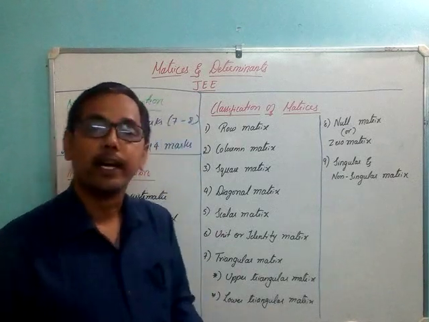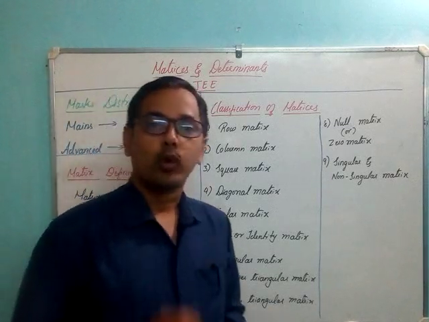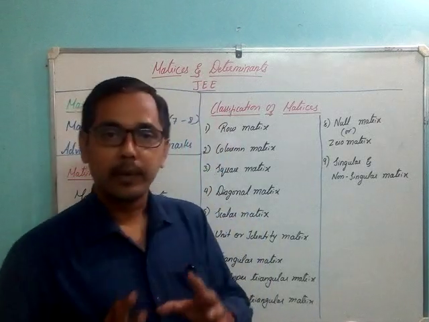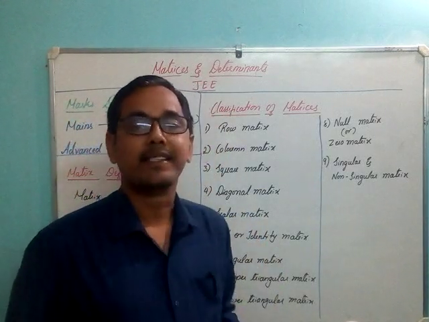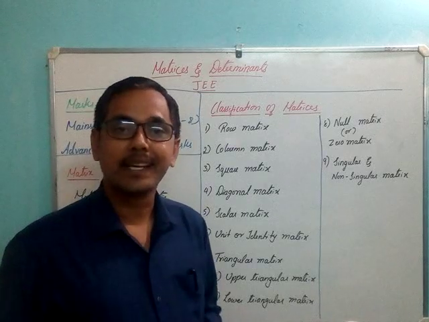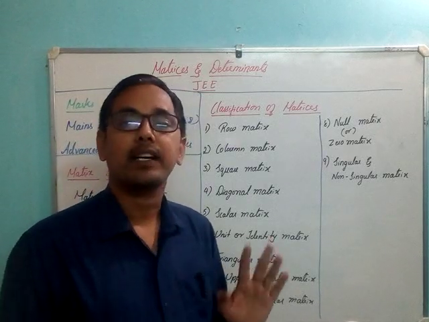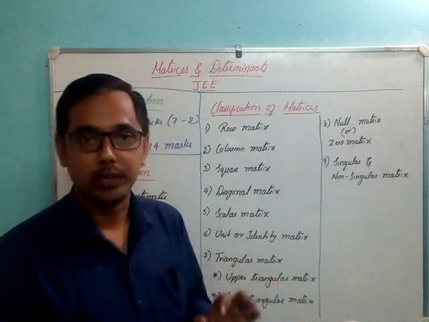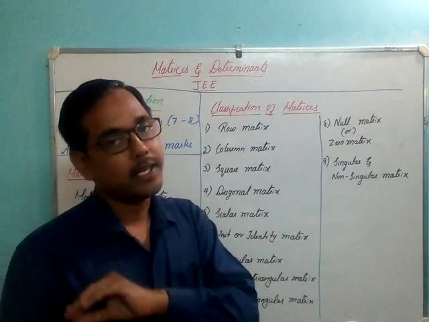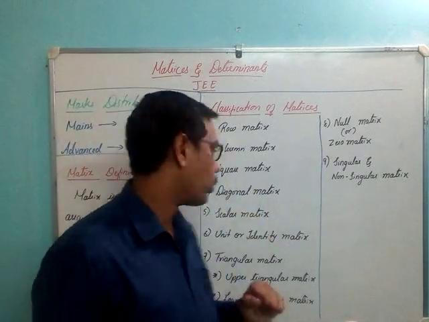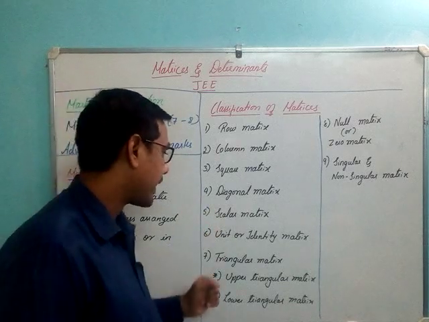Next one is the diagonal matrix. What is a diagonal matrix? A diagonal matrix is also a square matrix in which all the entries except the diagonal elements are 0. There are only entries for the diagonal elements. Remaining all elements are 0. That is all about the diagonal matrix.